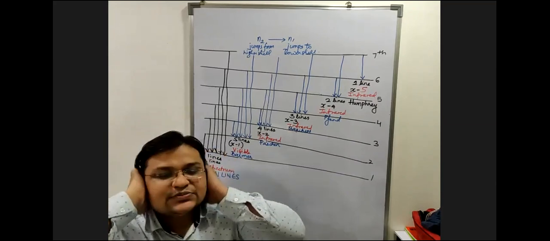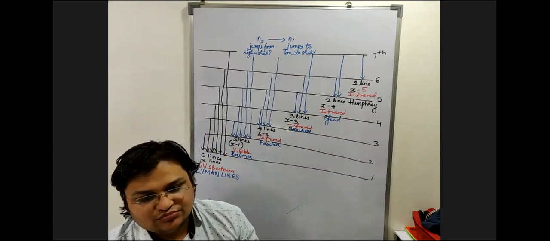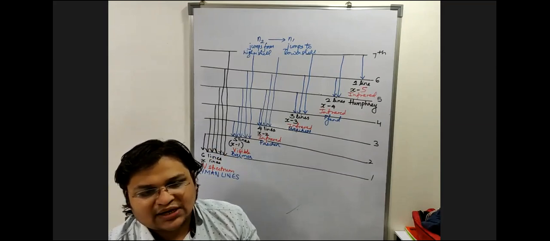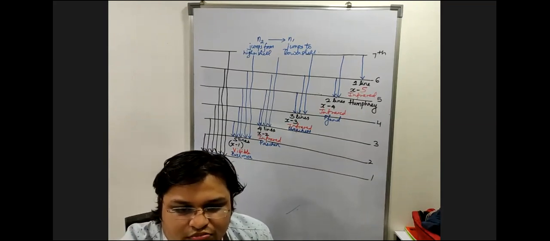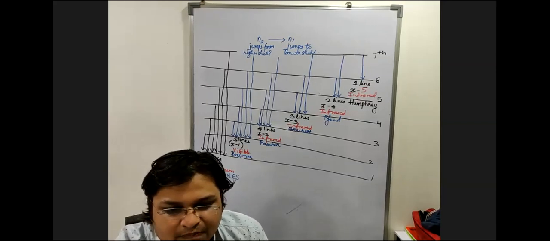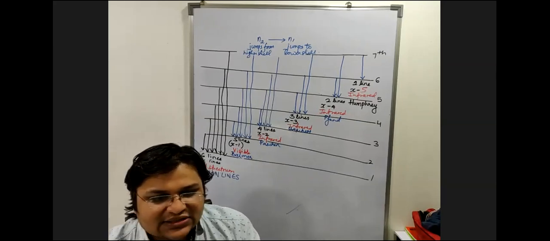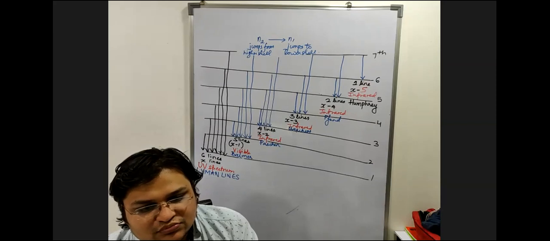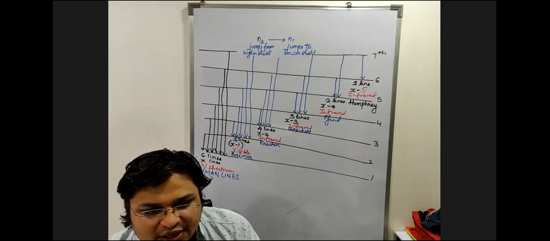How many UV lines? Manas, how many UV lines? 6. How many visible lines? 5. And how many infrared lines? 10, because 4 plus 3 plus 2 plus 1. Clear? Write all this, please.